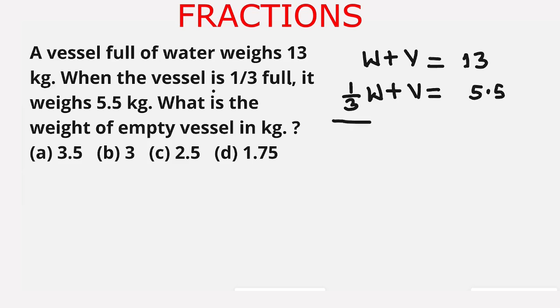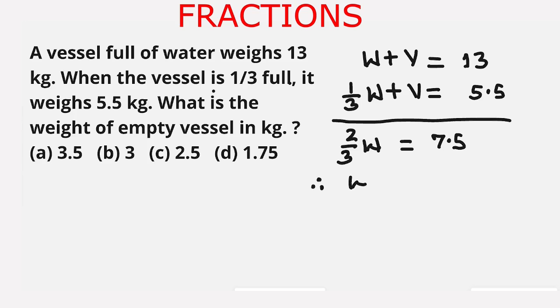So on subtracting we get W minus 1 upon 3 of W is 2 upon 3 W, and vessel minus vessel is 0, so it is 2 upon 3 of water equal to 7.5 kgs. 13 minus 5.5 is 7.5.